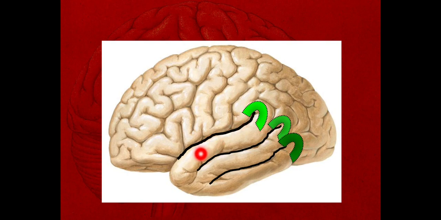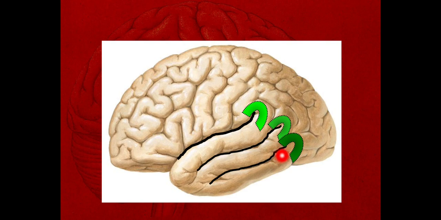I repeat again, this is the posterior ramus of the lateral sulcus. It is upturned and it is surrounded by this gyrus called the supramarginal gyrus. This supramarginal gyrus projects into the inferior parietal lobule. This is the superior temporal sulcus, the posterior end of the superior temporal sulcus. It is capped around by this arc-like gyrus called the angular gyrus. So these two gyri are present in the inferior parietal lobule.